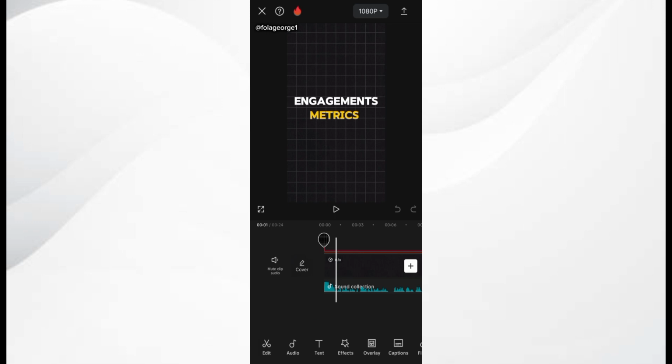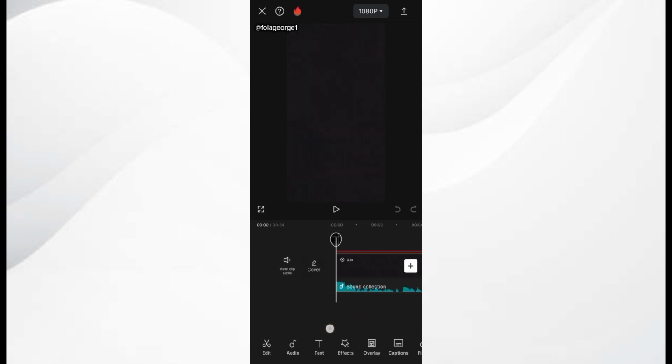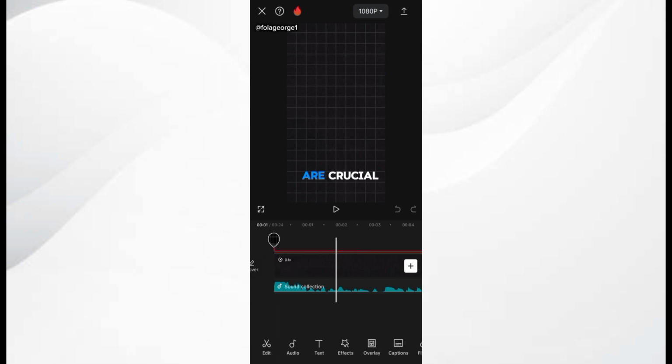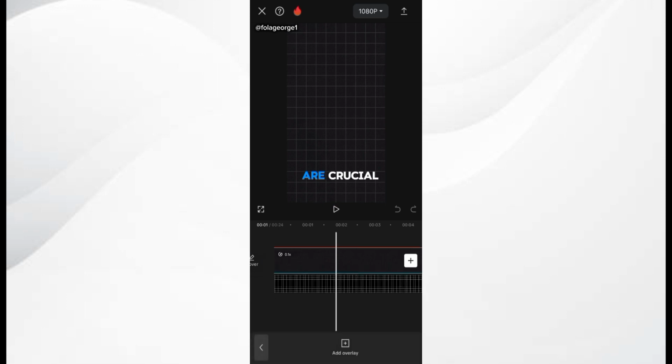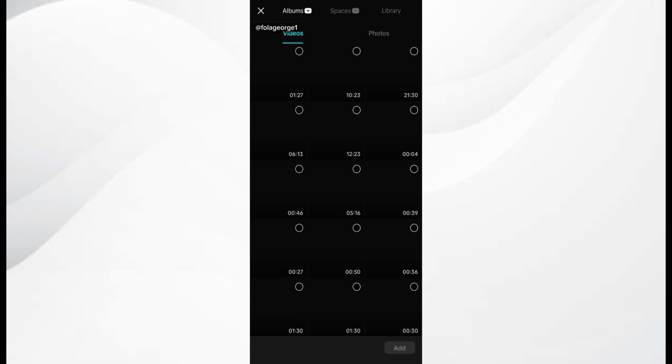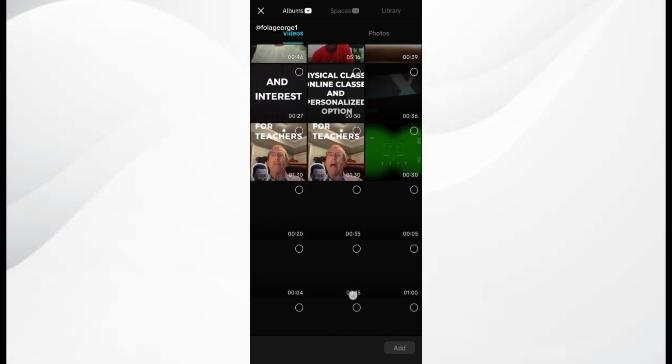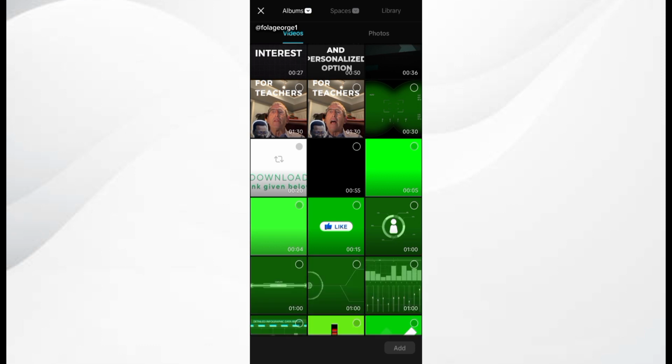In order to do that, I'm just going to click on overlay so I can bring in my animations. When I play this, engagement metrics are crucial. So you can see "are crucial". I'll be bringing in the animation for everything I said in the video.